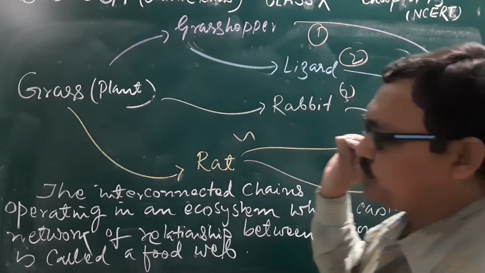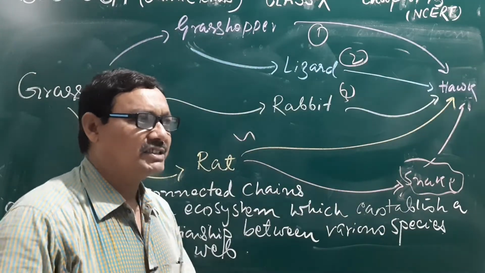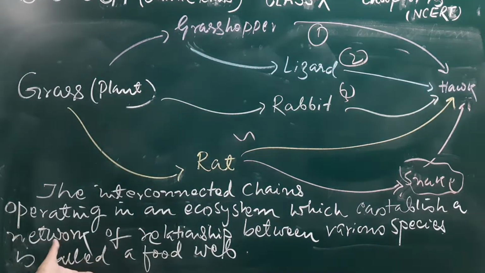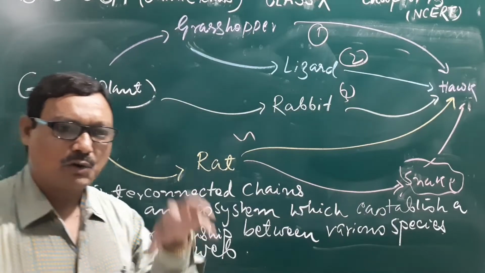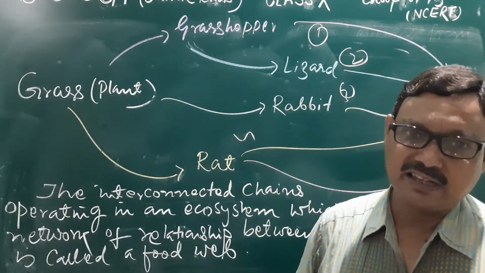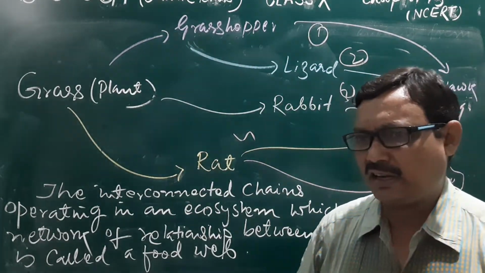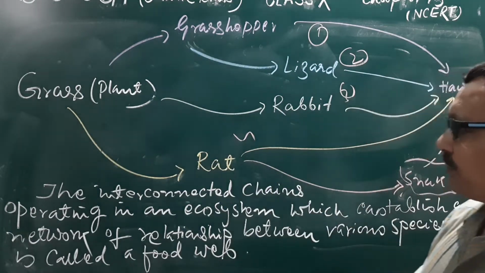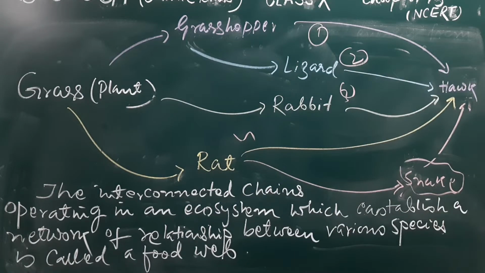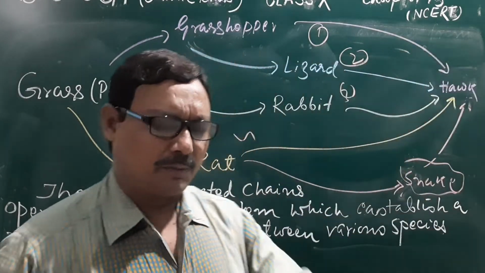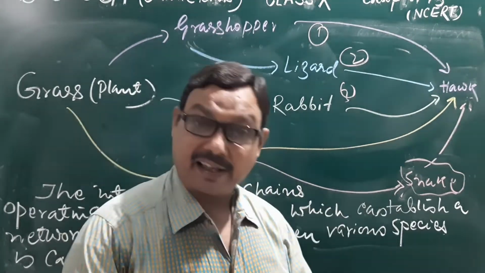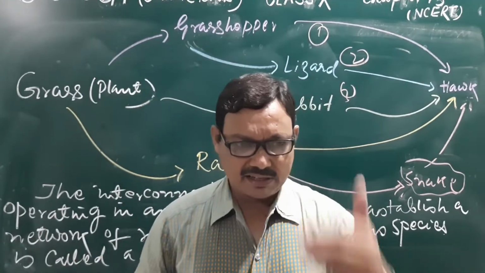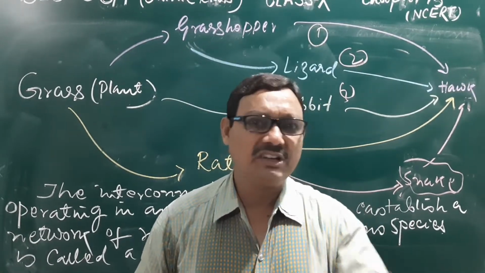We may also define it in simple language: the network of interconnected food chains is known as a food web. That means at different trophic levels, we have seen that there are different food chains interconnected with each other, and there is a pattern of eat and be eaten.